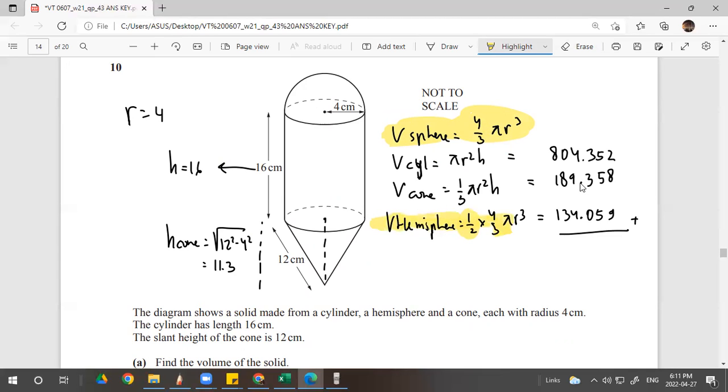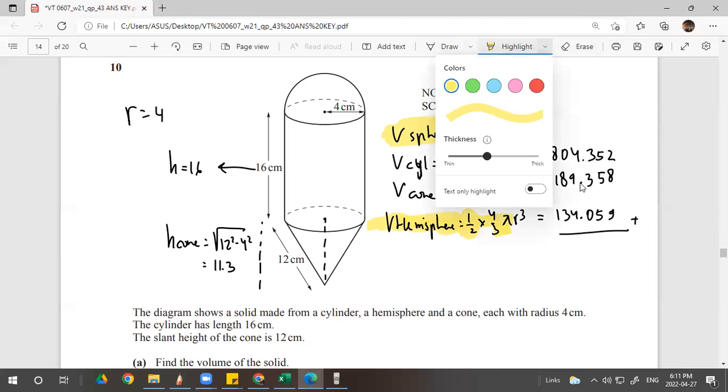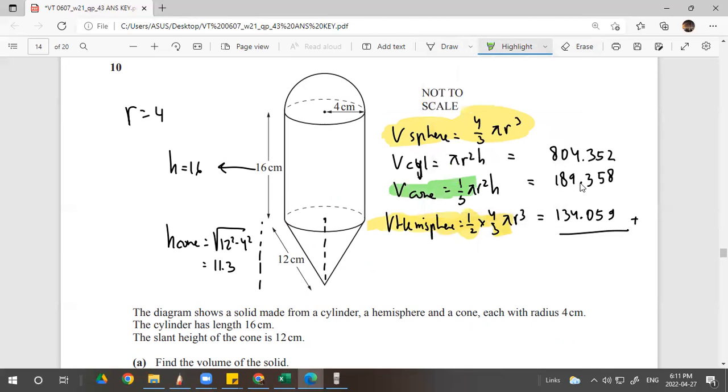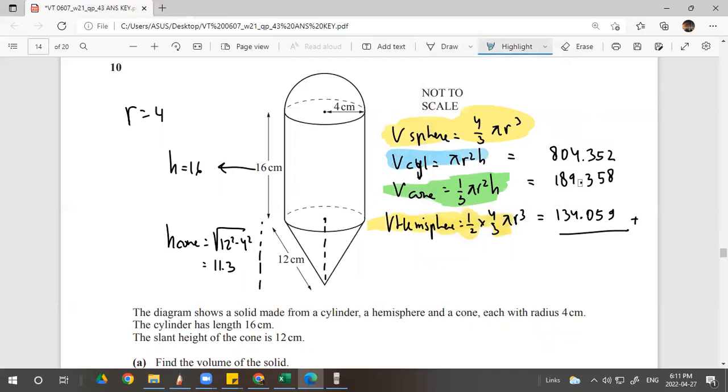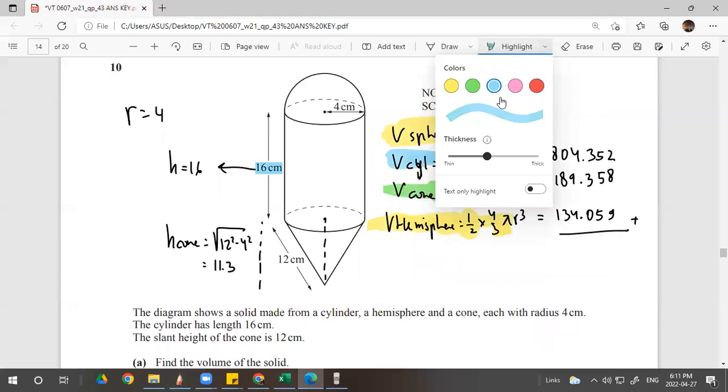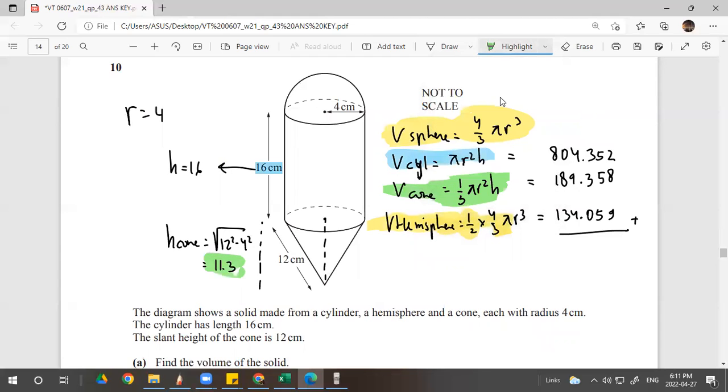Wait, the highlighter is not working. Okay, and then the cone is here, 1/3 pi r squared height, and the cylinder is pi r squared height. The height of the cylinder is 16, and the height of the cone is not given. You have to use the Pythagoras rule: 12 squared for the slant height, subtract 4 squared, right?